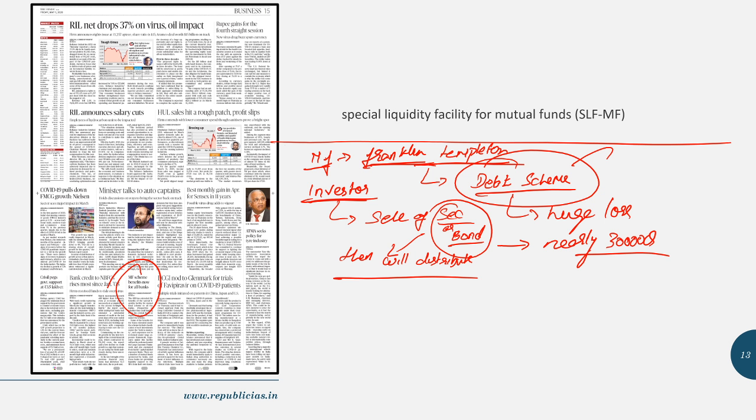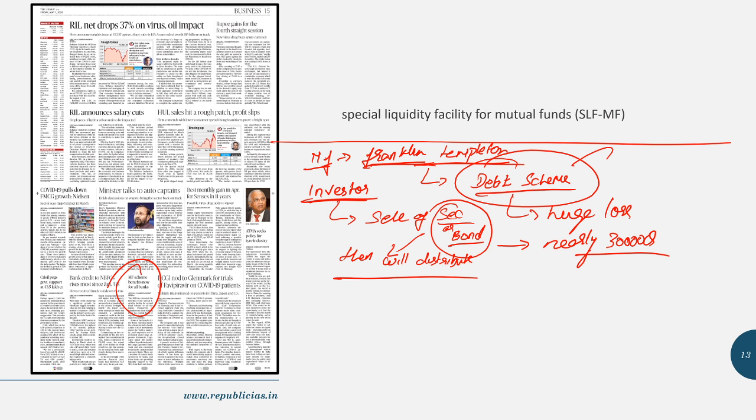So this happened to be a worrisome scenario, because this is not good for the economy. People will lose trust in mutual funds. Added to it, as I said earlier, mutual funds are the companies who tend to invest in the stock markets and also in government securities. And the ongoing situation is because of the liquidity crisis. So if the particular company has some credit, or if someone helps the particular company, they might invest in something else to overcome the losses. But again, a question rises: why does the particular mutual fund house have to face the loss and why not others? But anyway, it's a question of debate.